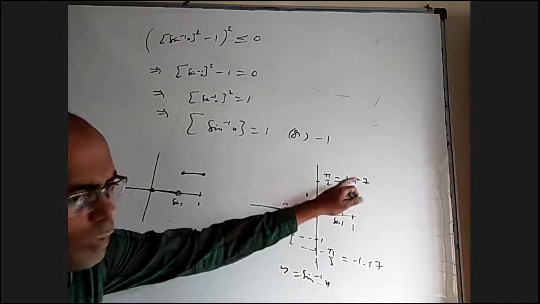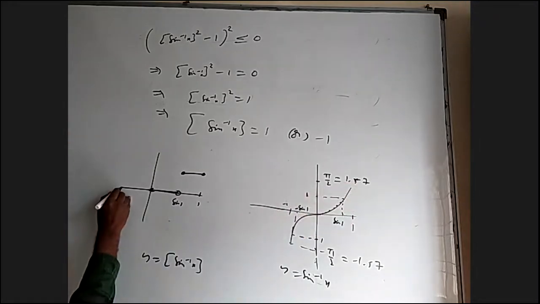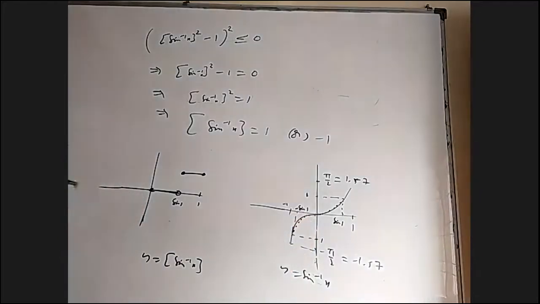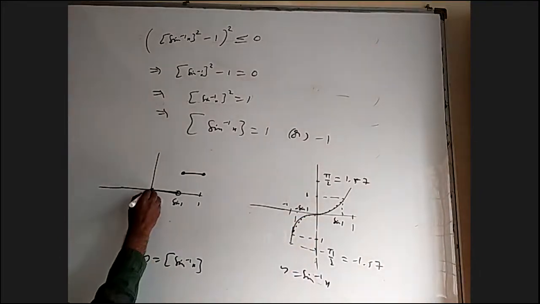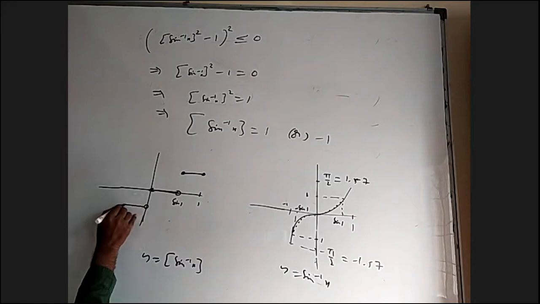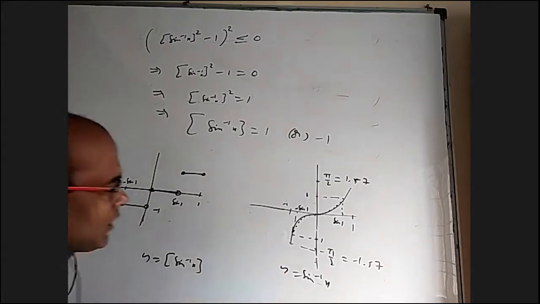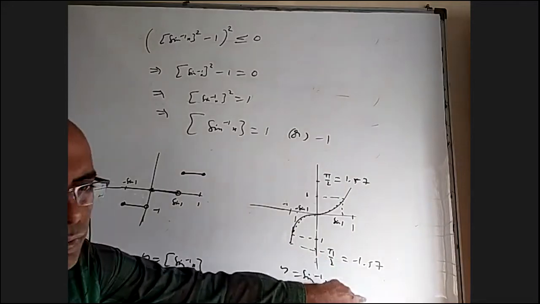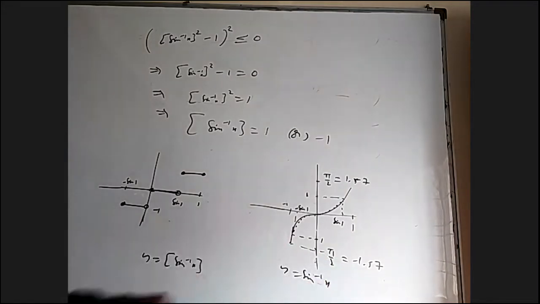Because 1 to 1.57. Next, coming to this side, all these values are between 0 and -1, so the integer part will be -1. It will be like this, which is -1, and this is minus sine 1. And these small values from -1 to -1.57, all the integer part will be -2.